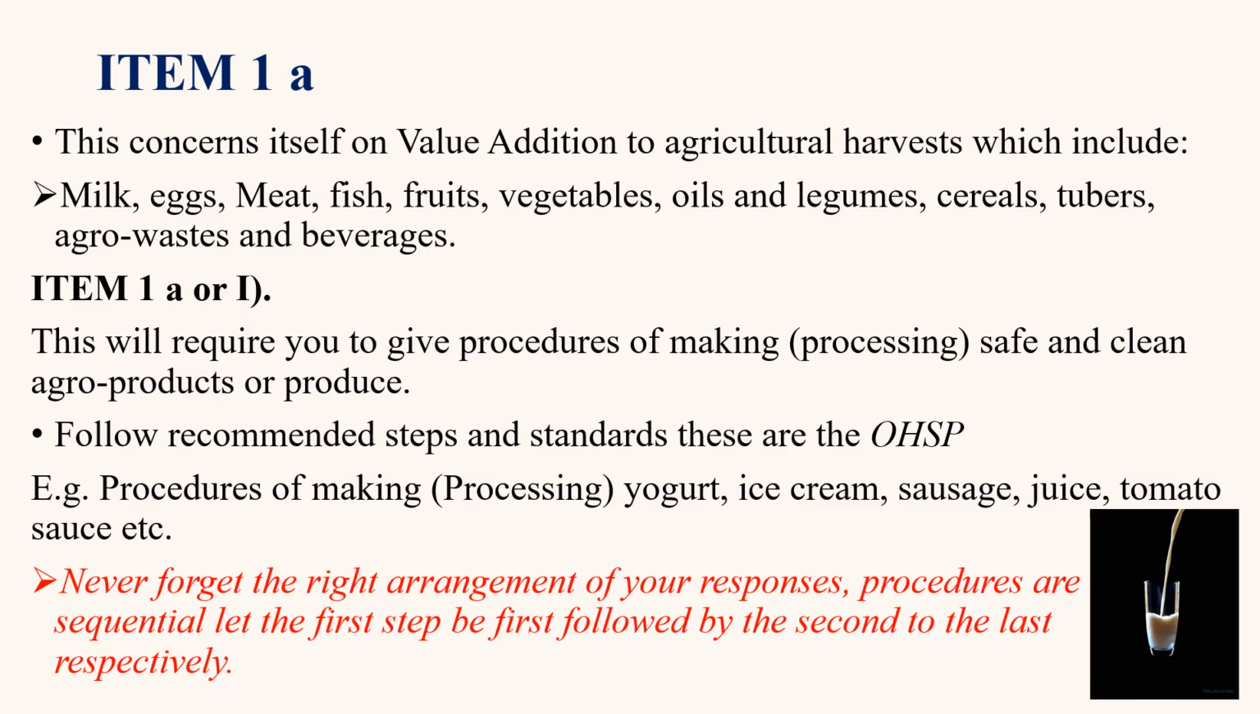So item 1A requires a learner, a candidate, to give procedures of making and processing safe and clean agro products or produce. If you're talking about processing yogurt, ice cream, sausage, tomato sauce, juice, then you have to follow the recommended steps and the standards. In other areas, these are also known as occupational health and safety procedures.